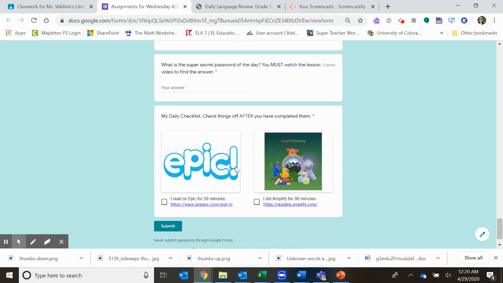And then I have our checklist for today. Read on Epic for 20 minutes, 30 minutes on Amplify. Just reminding you, on both of these, I can see when you log in and I can see how long you're logged in. So if you're not logging in at all, I will be contacting parents to let them know. If you're telling them you're doing the work, but you're not actually doing it, they're going to find out. So make sure you're just being honest and doing these, and then check them off after you've done them.